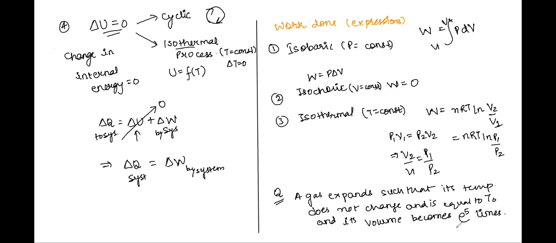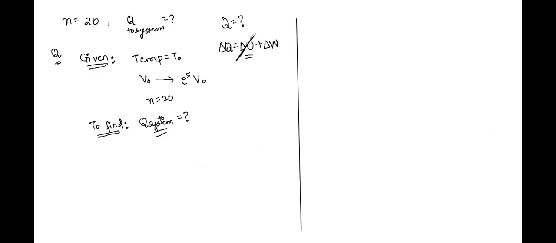For an isothermal process, change in temperature is zero. And since internal energy is a direct function of temperature, if temperature does not change, internal energy is also not changing. So the delta U aspect of it will be zero. Change in internal energy is zero when temperature is not changing, so I can take delta U as zero because delta T is zero. This will give us that delta Q is nothing but delta W.